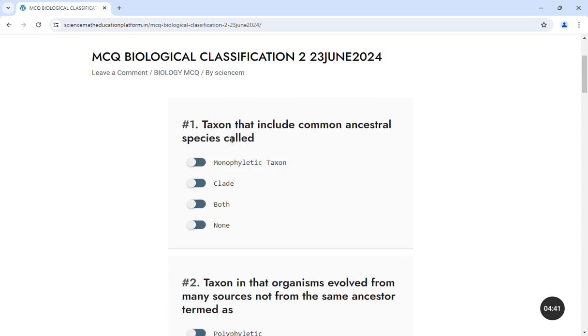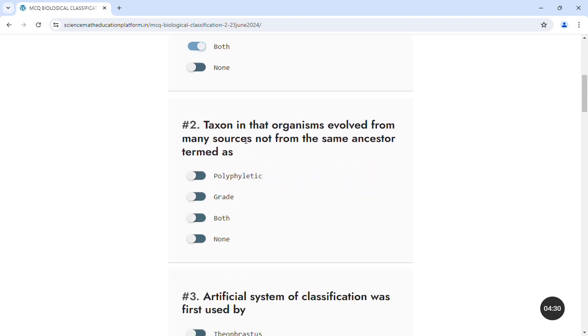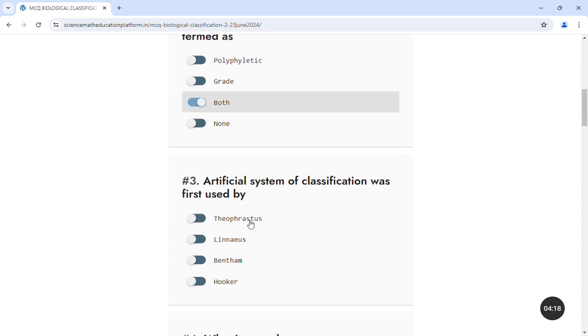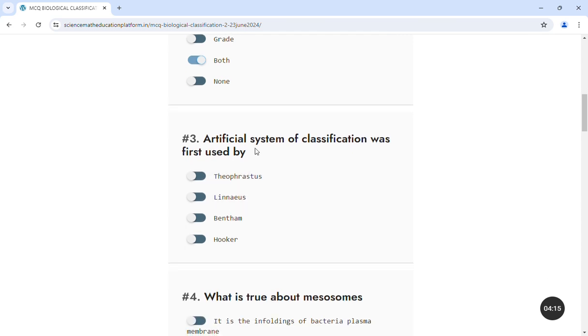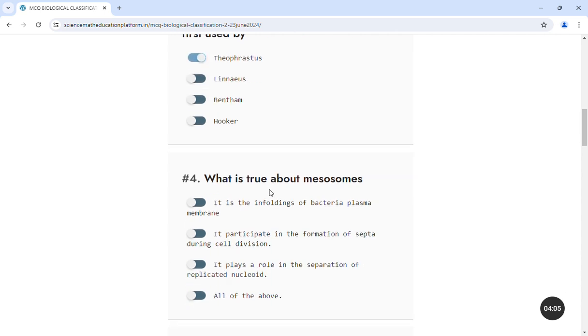First question: taxon that includes common ancestral species is called monophyletic taxon, clade, both, or none. The answer is both. Second question: taxon in which organisms evolved from many sources, not from the same ancestor, is termed as polyphyletic, grade, both, none. The answer is both. Third question: artificial system of classification was first used by Theophrastus, Linnaeus, Bentham and Hooker. The answer is Theophrastus.